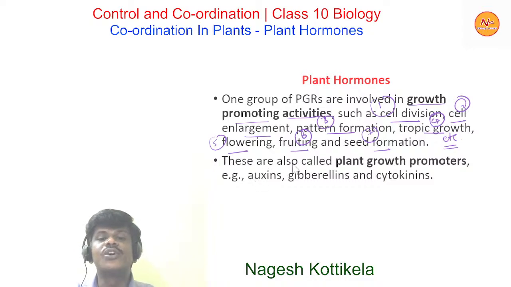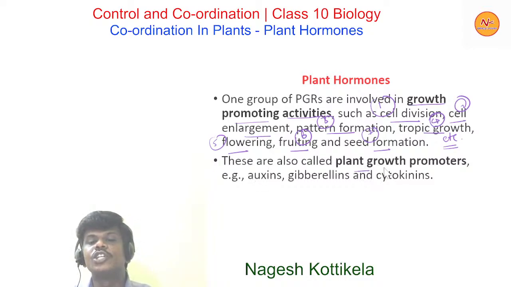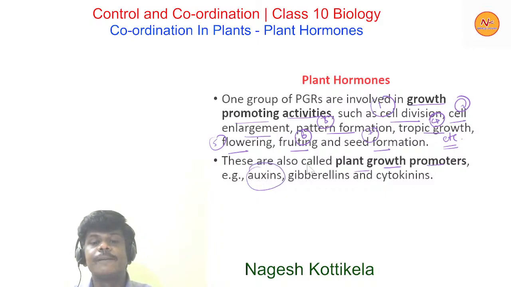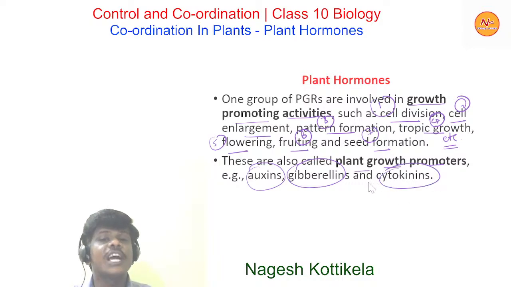These are also called plant growth promoters, and examples for this group of hormones are Auxins, Gibberellins, and Cytokinins. So these hormones are plant growth promoters, plant growth regulators. They are growth promoting hormones.